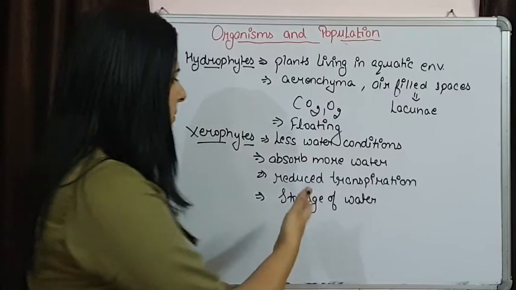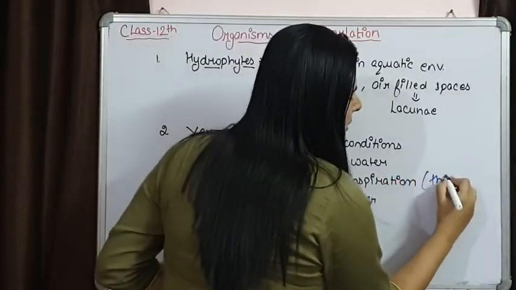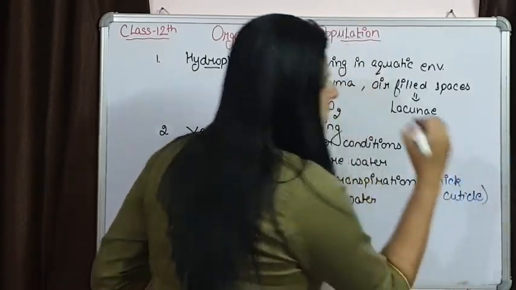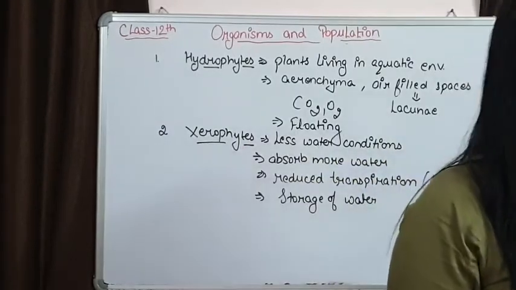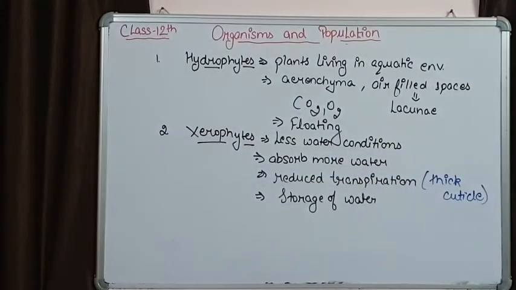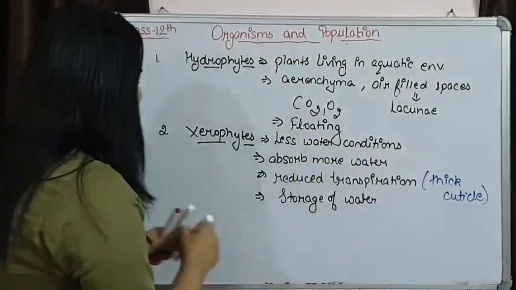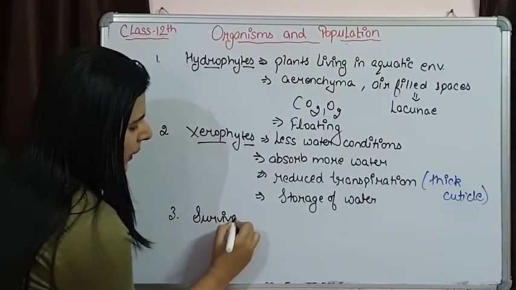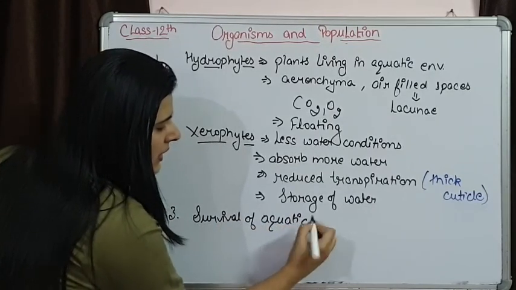If we see reduced transpiration, that simply means over their epidermis a thick cuticle is present, and this thick cuticle is preventing the rate of transpiration in these xerophytes. Then we will see that when there is scarcity of water, that affects the survival of aquatic organisms, because they are living in water.